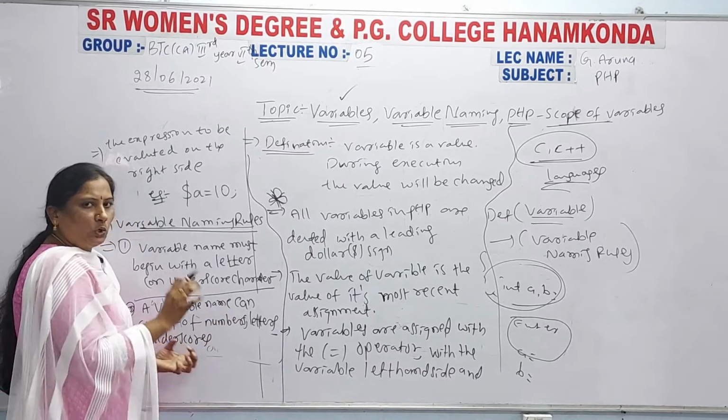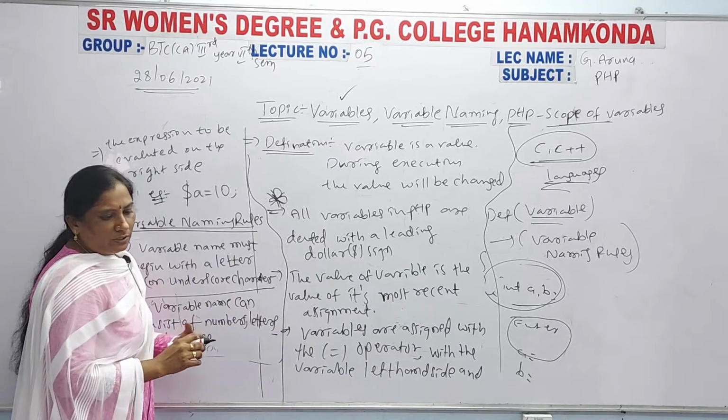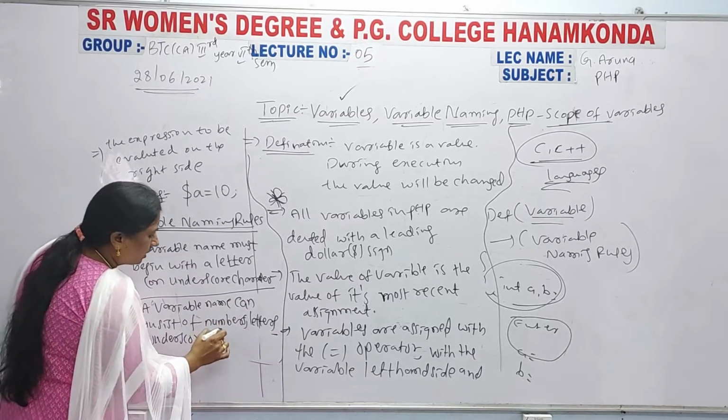So these are included, you have to declare the variable with underscores, but you cannot